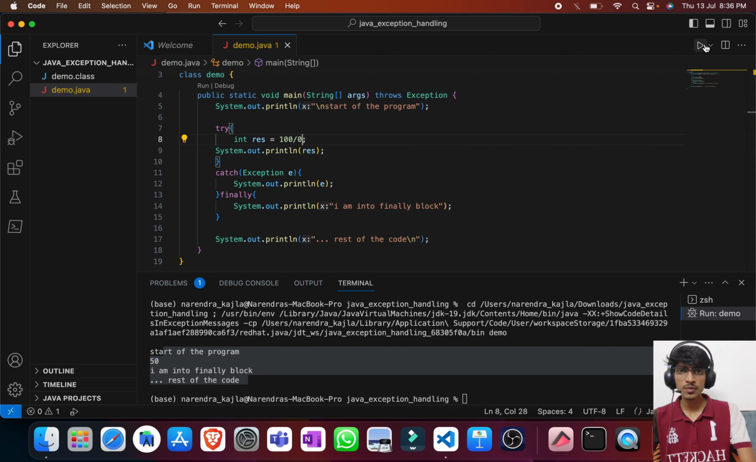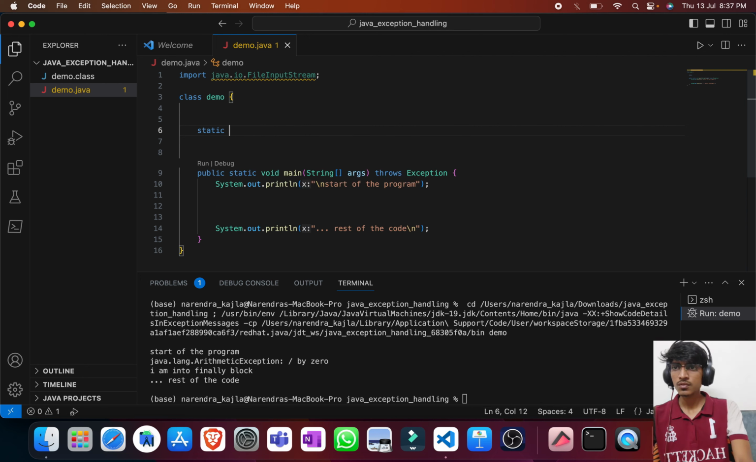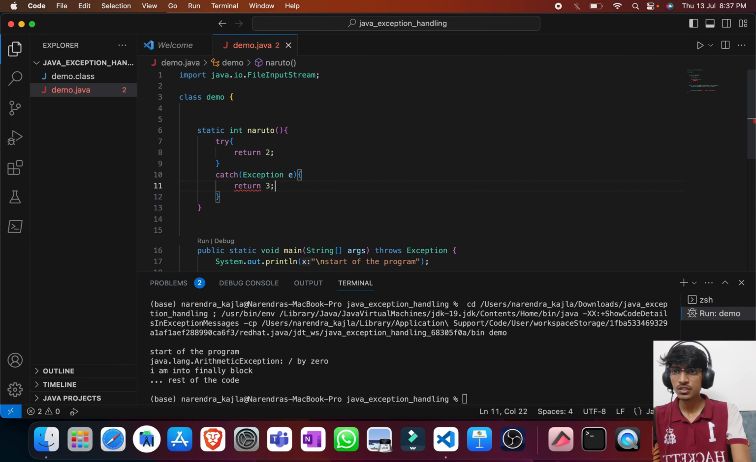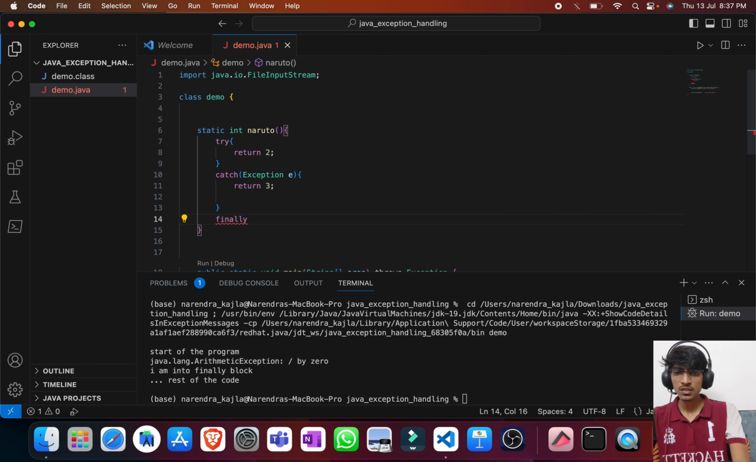Let us understand one more interesting example about the finally block. So I'll just take one method, let's say Naruto. In this I'll put try and I will return, let's say 2, then catch, then return 3, and then finally, and then let's say return 4.